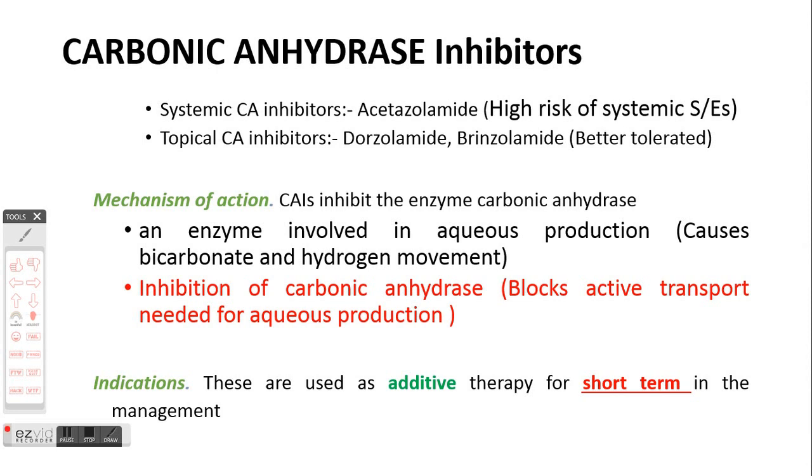Now the problem with acetazolamide is that it can lead to lots of systemic side effects such as hypokalemia, acidosis, depression, paresthesia, anorexia. So because of all these adverse effects, the long-term use of acetazolamide-like drugs in cases of glaucoma is not advisable.